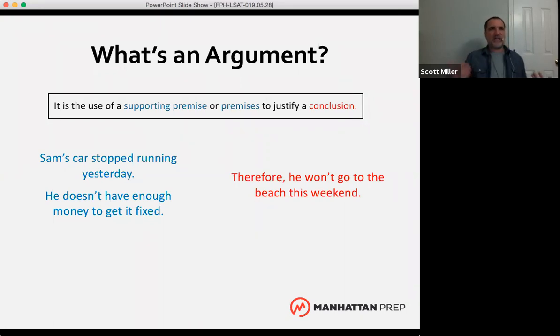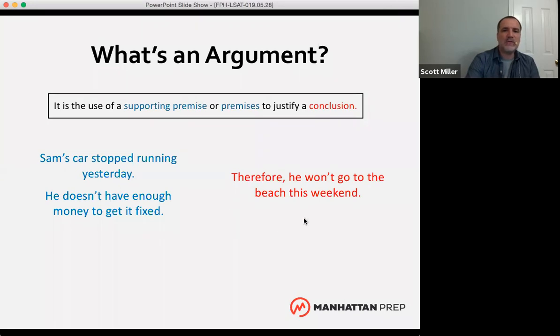But it's not just that claim or prediction sitting out there by itself. It's not just like an opinion. I'm giving you some evidence. I'm giving you some facts to support that opinion. That's what makes this an argument. So premises tend to be kind of factual. They tend to be things that are either true or not. And we treat them that way on the LSAT. If you identify something as a premise, you just accept it as a fact.